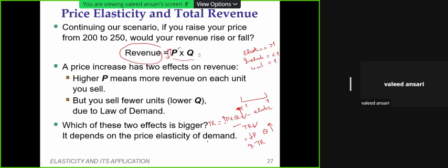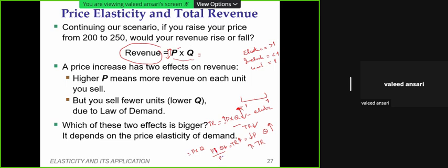And if demand is inelastic, then the price is increased by this much. Quantity demanded will fall, but this magnitude will be lower than this. So therefore, total revenue will be pulled up because this is greater in magnitude.